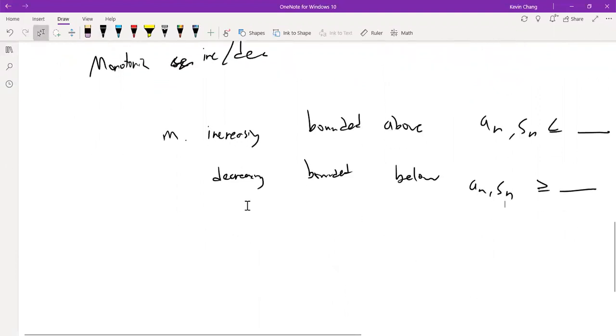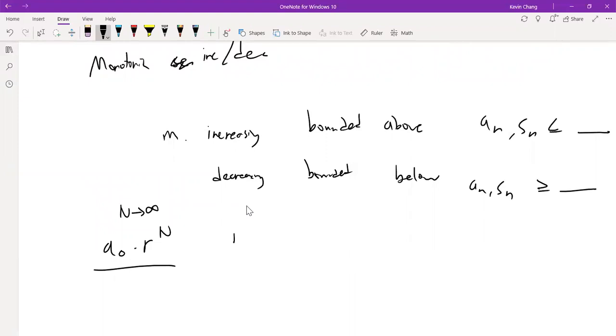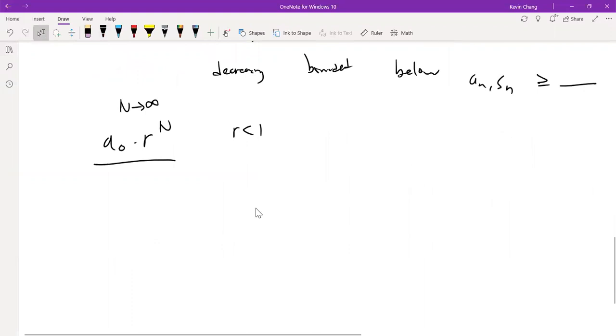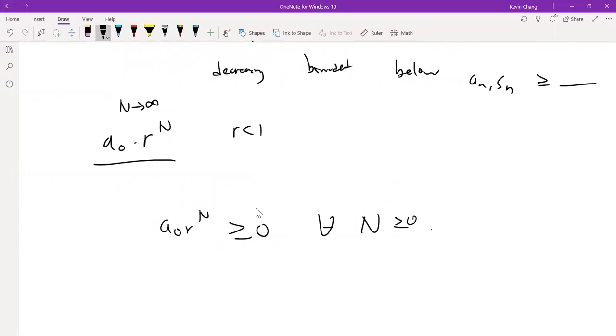So we can use this for our previous example. We've been talking about this the entire lesson today. We were talking about a0 times r to the power of n as n approached infinity, right? So if r is less than 1, let's look at this example here. Let's say a0 and r are all positive. So we know that a0 r to the n is always going to be greater than or equal to 0 for every single n value that's greater than or equal to 0. So it's bounded below.